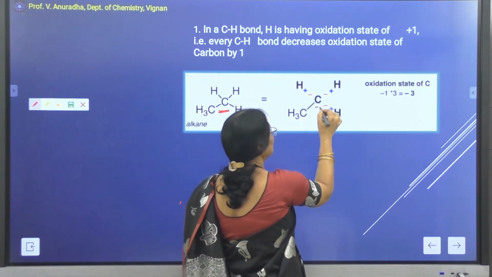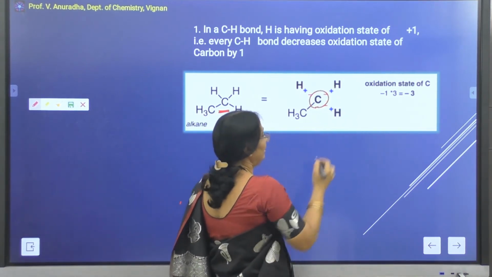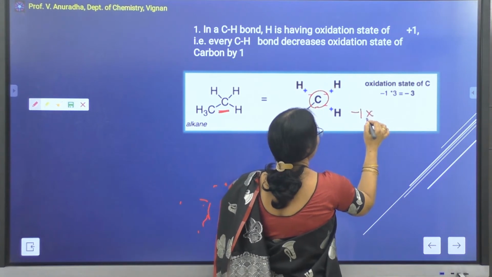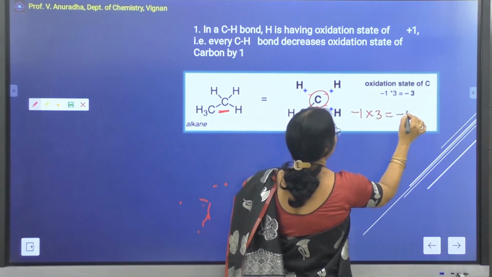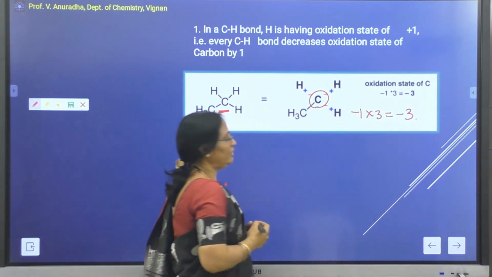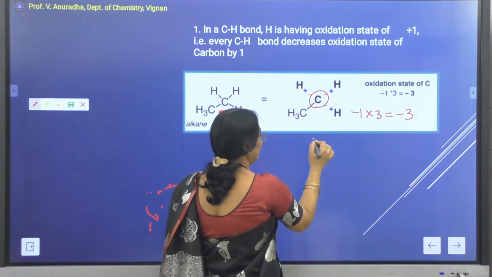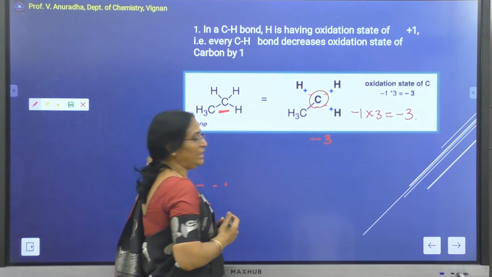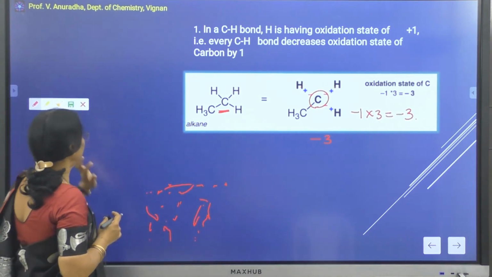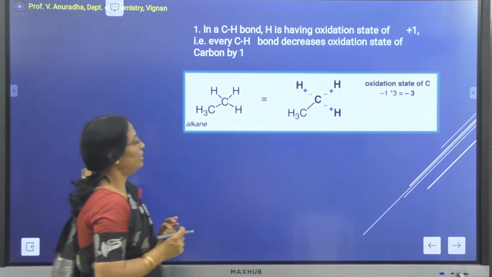Therefore, the formal charge on this carbon atom is -1 times 3, which is -3. So the formal charge of carbon in ethane is -3.